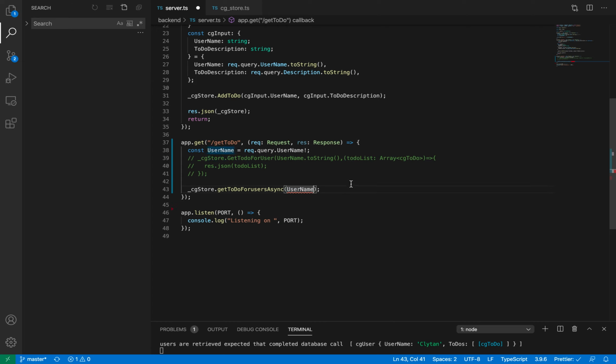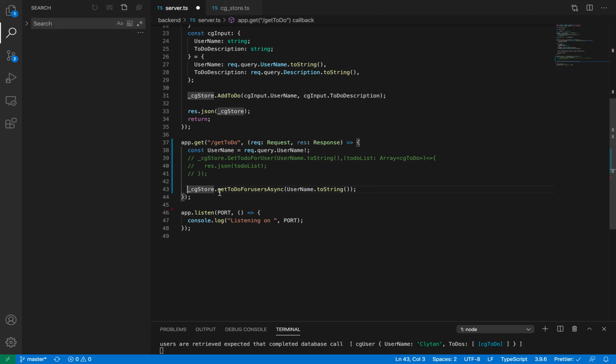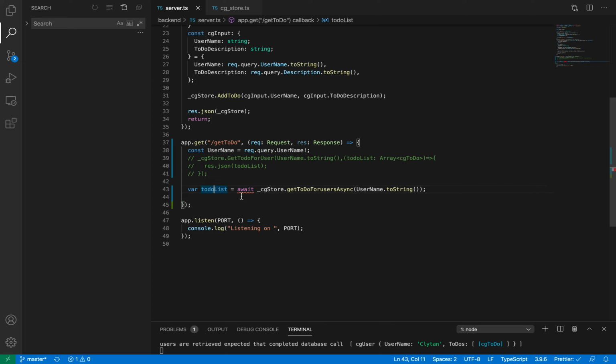Now this is an asynchronous function, so it is going to give me a to-do list only after I await for this function to complete. Now it is giving me an error, because if I am writing await over here, my main function should be an async function.